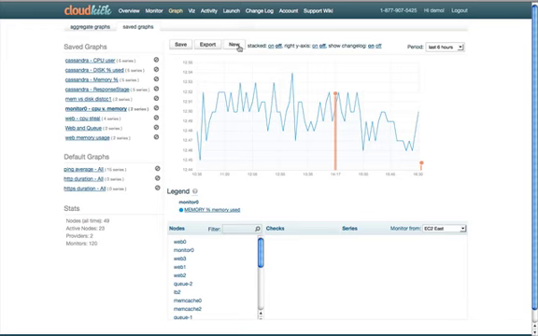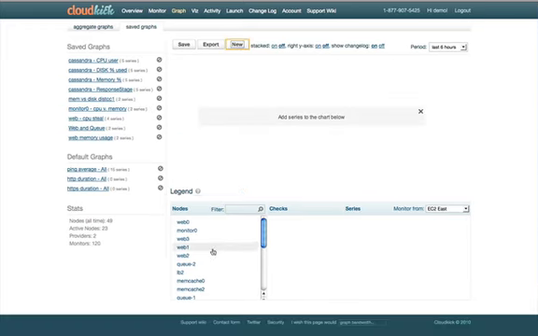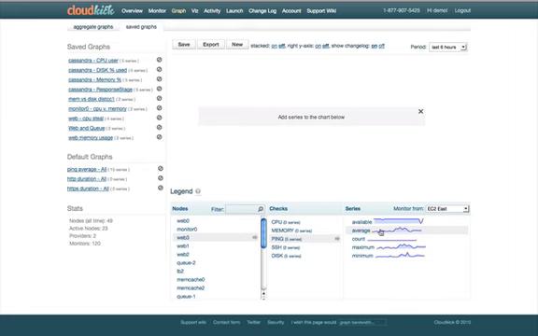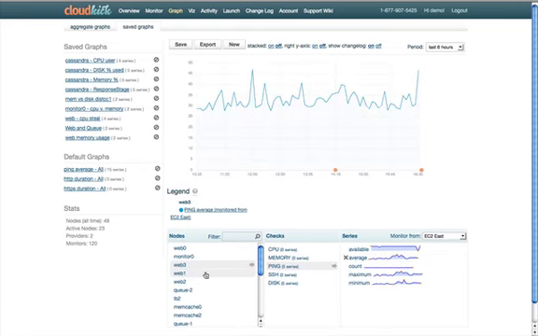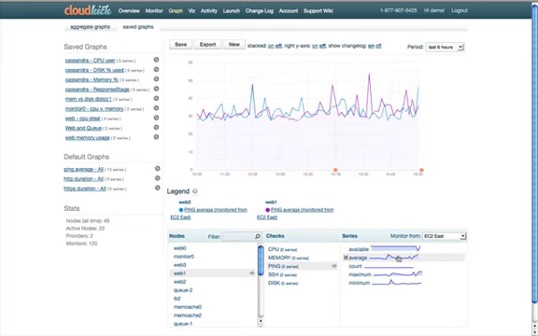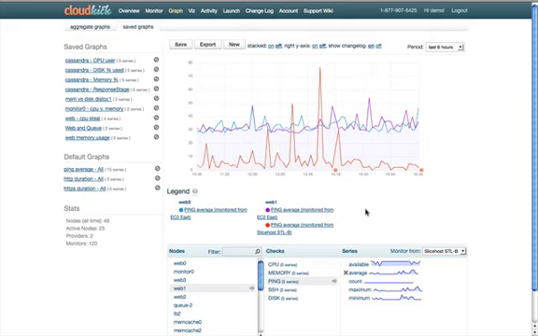So about this tool itself, what we're looking at, what it does is it allows you to construct graphs of arbitrary things on different machines. So let's say we want to see the ping average on this machine, and we also want to see the ping average on Web 2. Let's pull it up. You could throw it on there and see how they're comparing, roughly the same. You could also monitor it or see how it's being monitored from a different data center. And so we see when it's being monitored from Slice Host, the ping latency is a lot less than when it's being monitored from Amazon. And that's because, in this case, the machine is actually hosted on Slice Host,